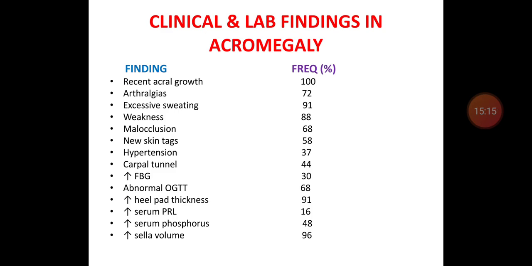So this is the clinical and laboratory findings in acromegaly patients in percentages.